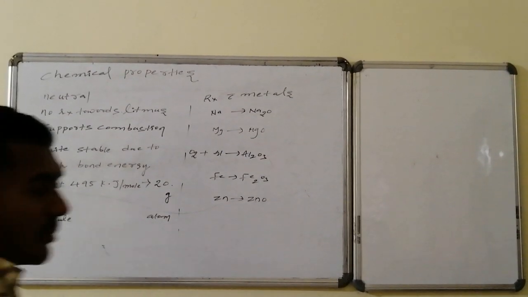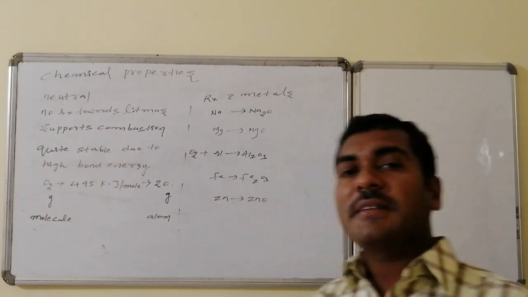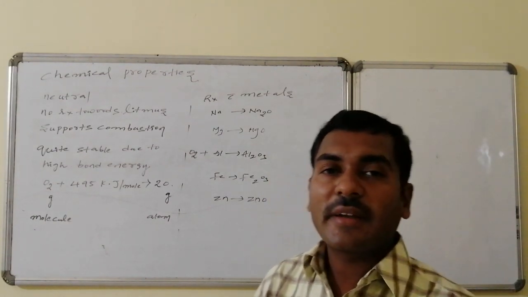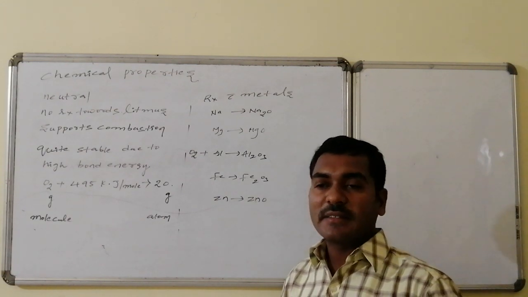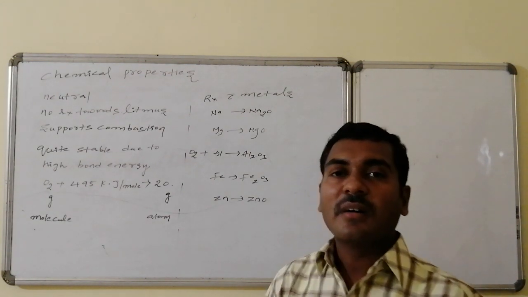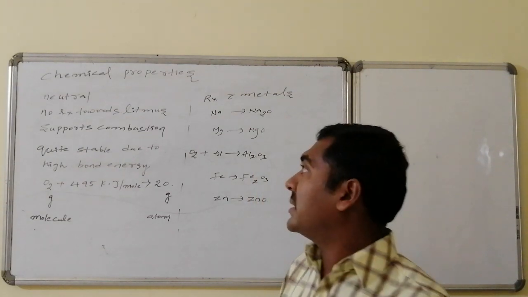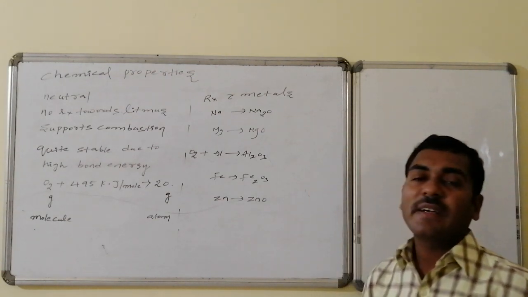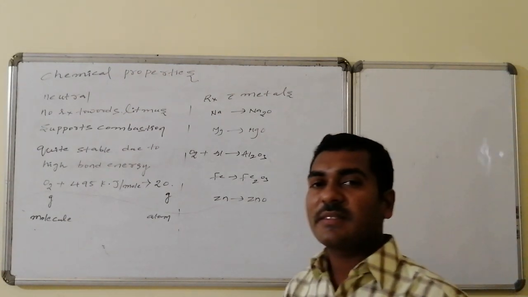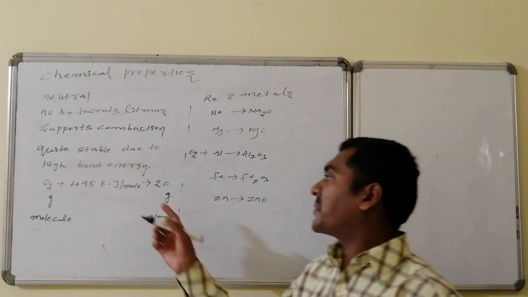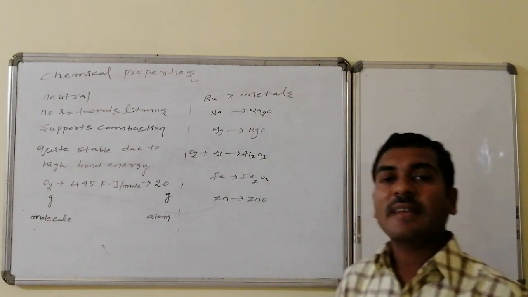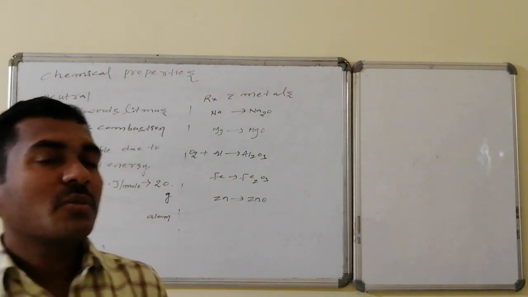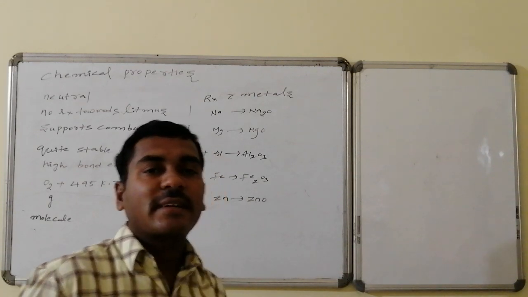Chemical properties of oxygen. Oxygen is neutral in nature. It does not react with litmus, neither does it change blue litmus to red nor red litmus to blue. It is neutral in nature. It supports combustion, and moreover it is quite stable due to the high bond energy of oxygen. It requires 495 kilojoules per mole to convert oxygen molecules to gaseous atoms. That's why it is quite stable. Though it readily combines with metals, non-metals and compounds.